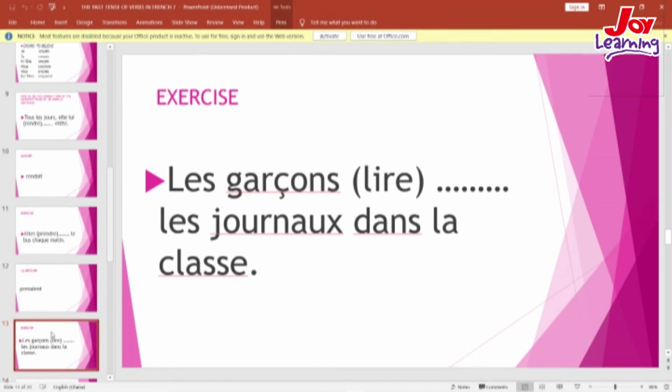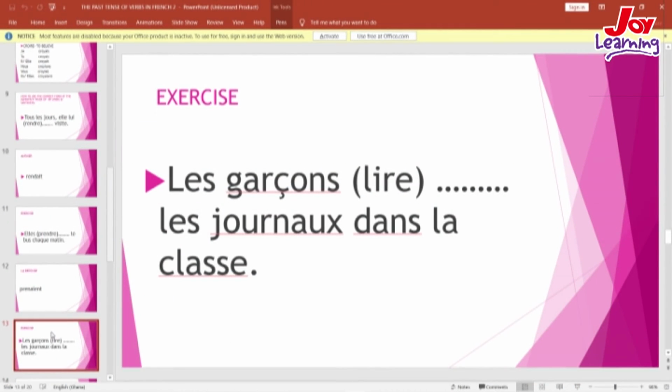Les garçons lirent les journaux dans la classe. We will conjugate the verb lire in the present tense first of all and cut off the ons. So when we conjugate it, we will have nous lisons. That is what we need. So we cut off the ons and we add the aient because the subject here is les garçons.